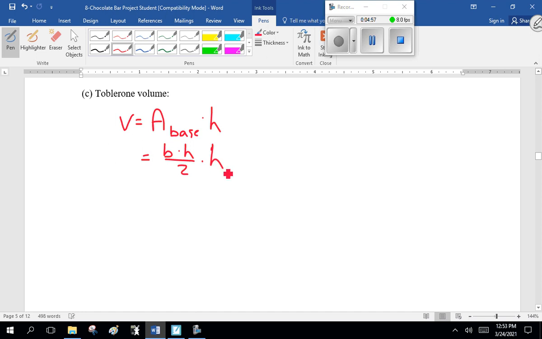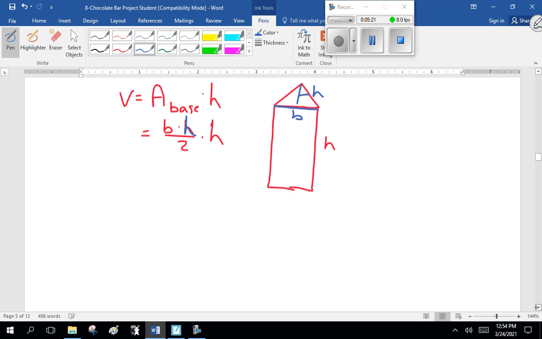You have 2 heights: the height of the triangle and the height of the prism. And that would be your base. Okay, so be careful of that. Show me the calculations to go with this. And draw a basic Toberlong in the ring.